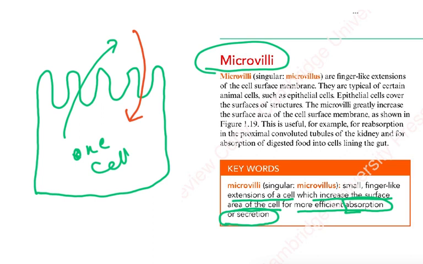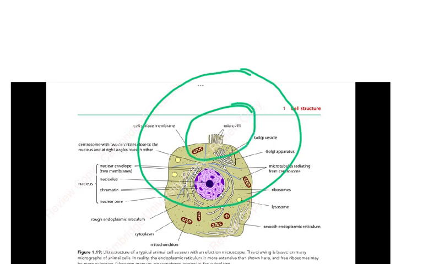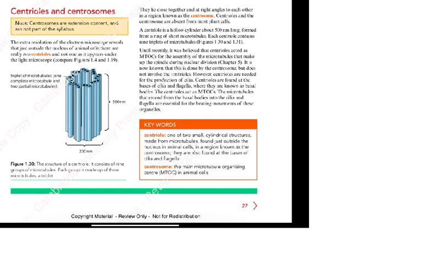Here you can see the microvilli labeled. This is from the new book from which I've taken this diagram. This is the microvilli which I want you to see, and how this can be given to you in the exam, maybe as an MCQ or something like that. As you look into the structure of the centrioles and the centrosome, which is expected of you, the extra resolution of the electron microscope reveals that just outside the nucleus of an animal cell there are really 2 centrioles, and not one as it appears under the light microscope.